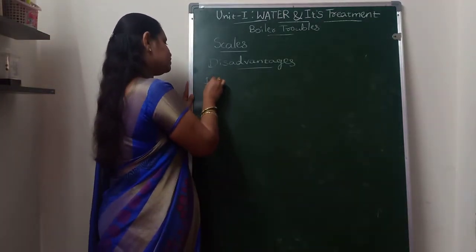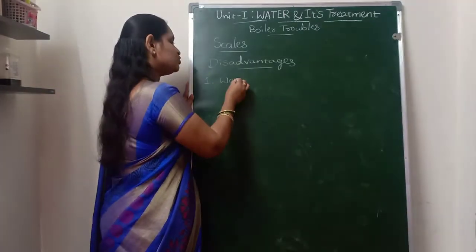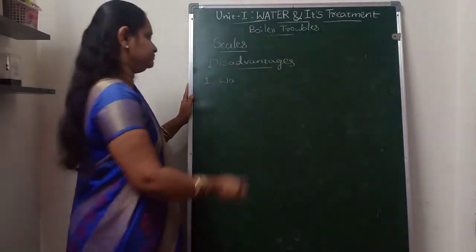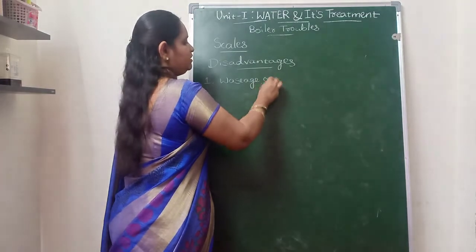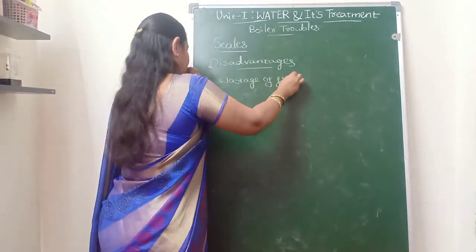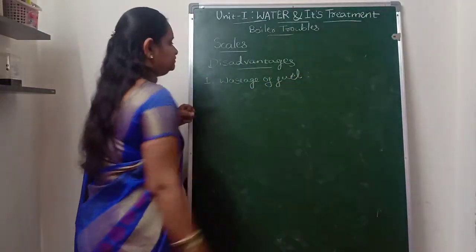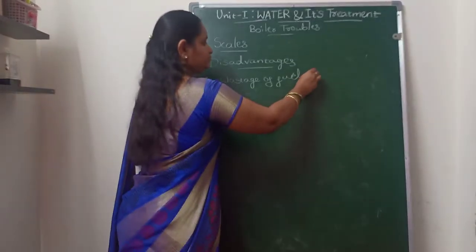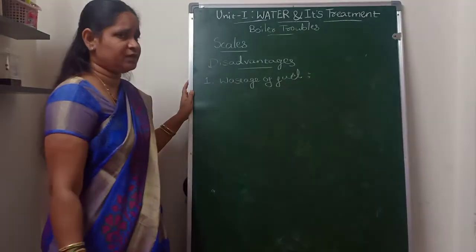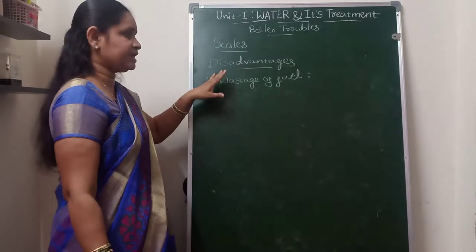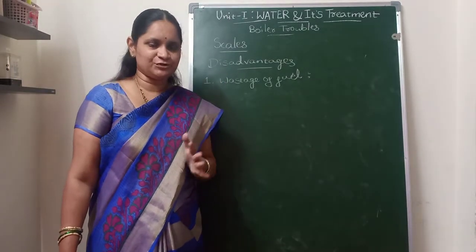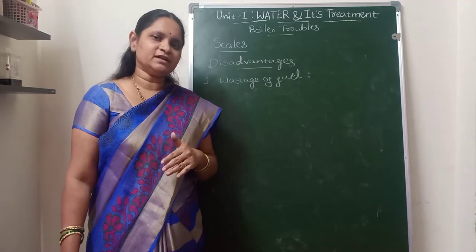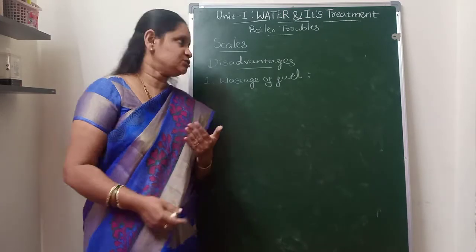Like in sludges, which we have also discussed, the most important thing is wastage of fuel. As the scales and sludges are both poor conductors of heat, they will not transfer the total heat.